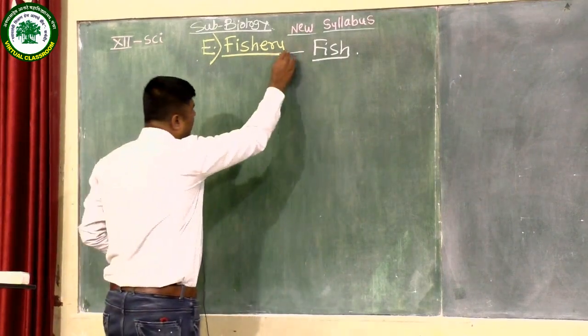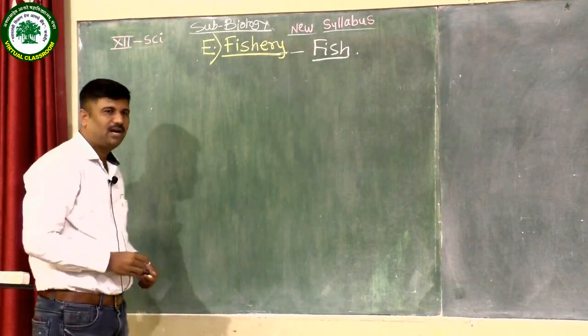Then the definition of fishery: it is an applied branch of zoology.